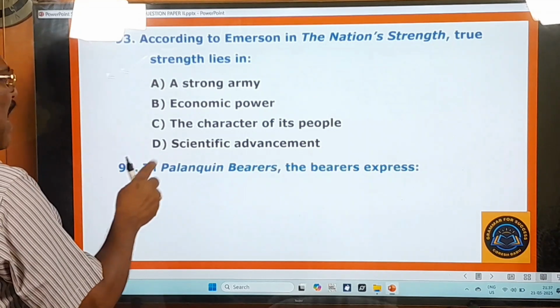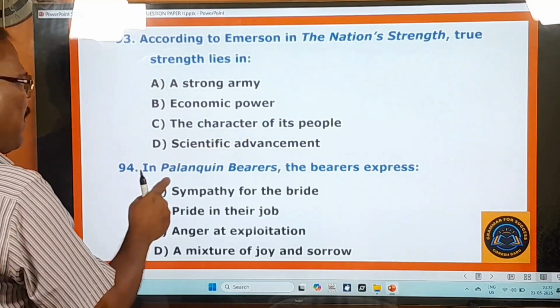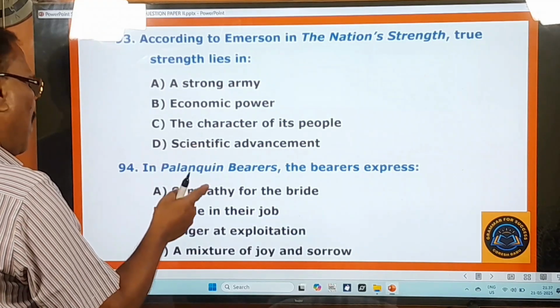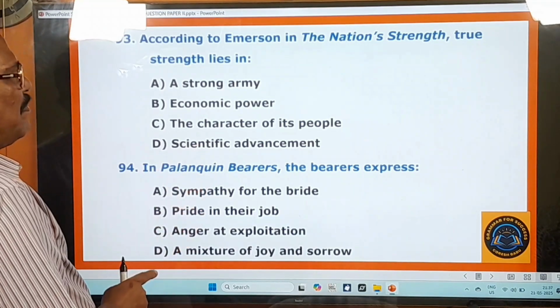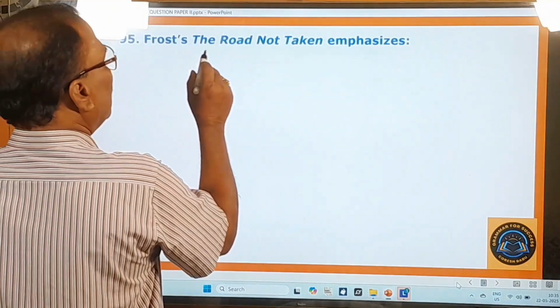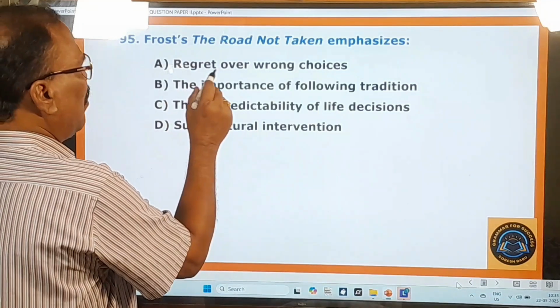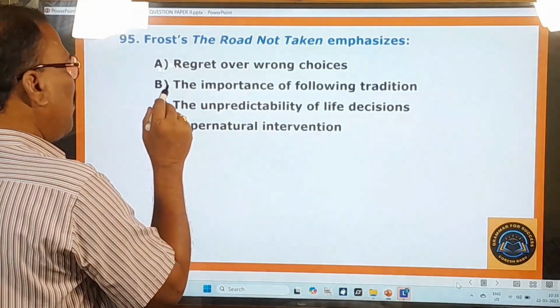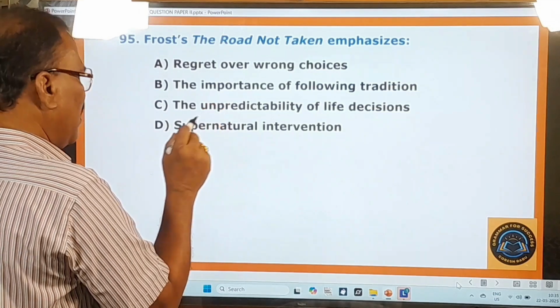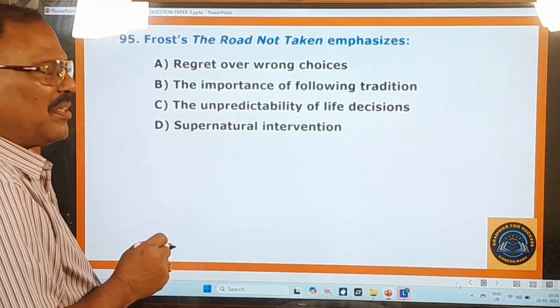94th question. In Palanquin Bearers, the bearers express sympathy for the bride, pride in their job, anger at exploitation, a mixture of joy and sorrow. 95th question. Frost's The Road Not Taken emphasizes what? Regret over wrong choices, the importance of following tradition, the unpredictability of life decisions, supernatural intervention. So these are the options. We move on to the next question.